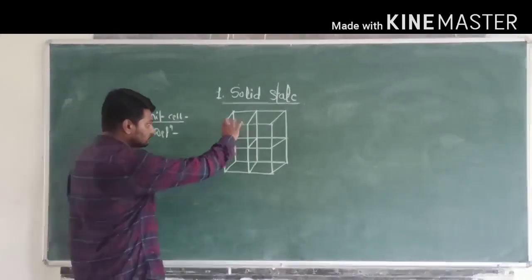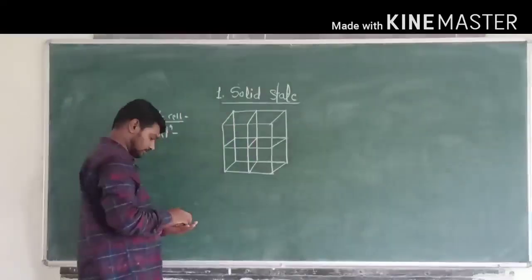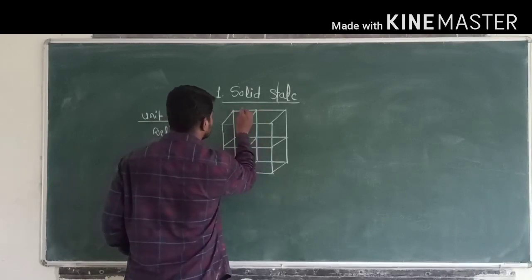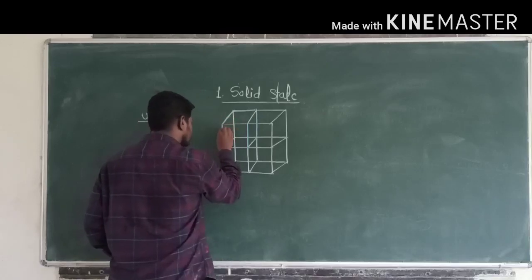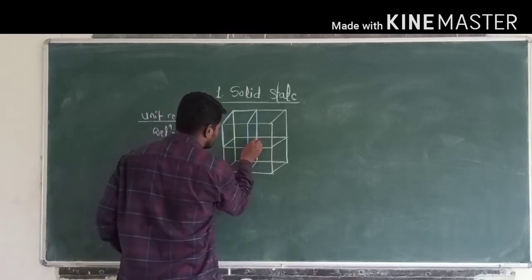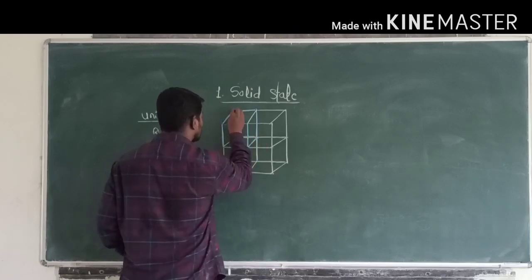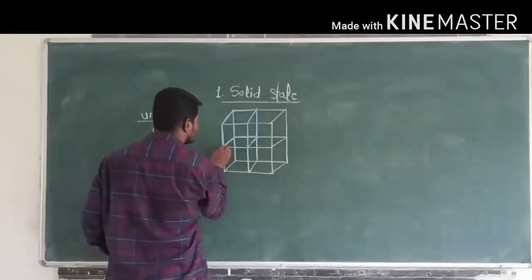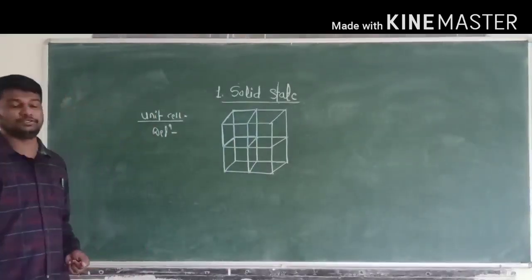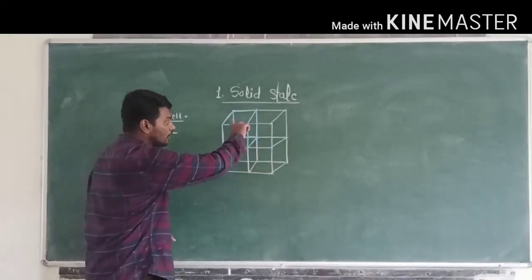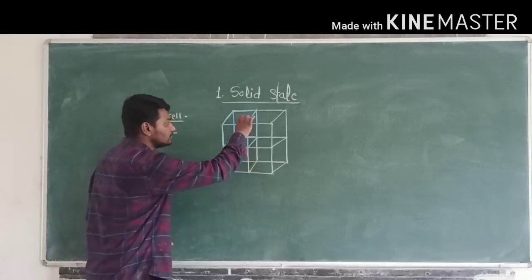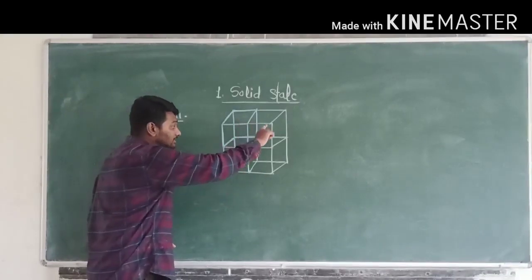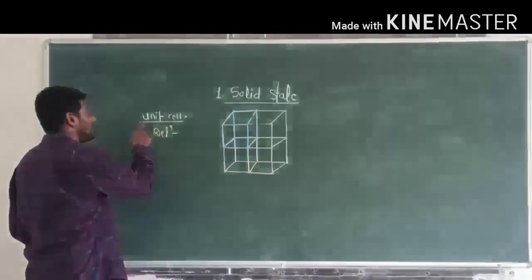In this crystalline solid, this is the smallest unit. These smallest units are repeated in all directions. So this smallest repeating structural unit of this crystalline solid is called as unit cell.